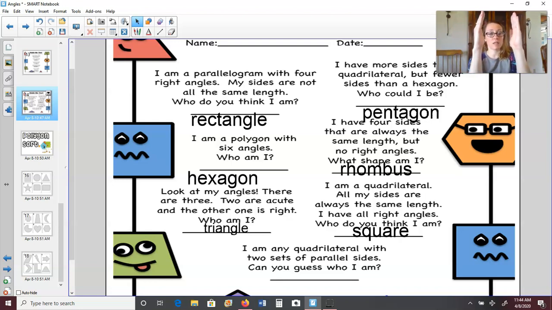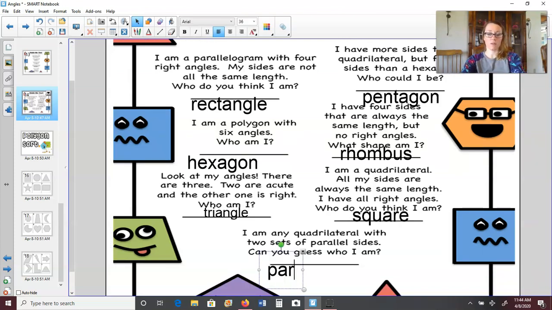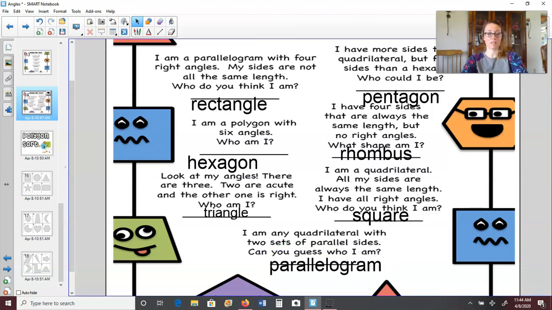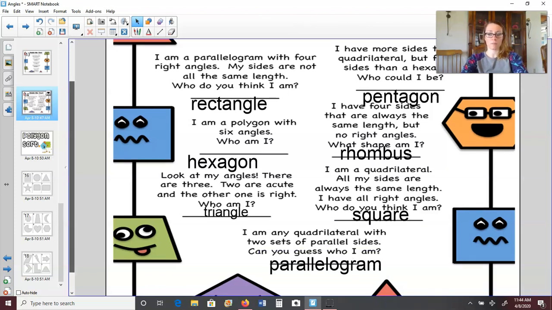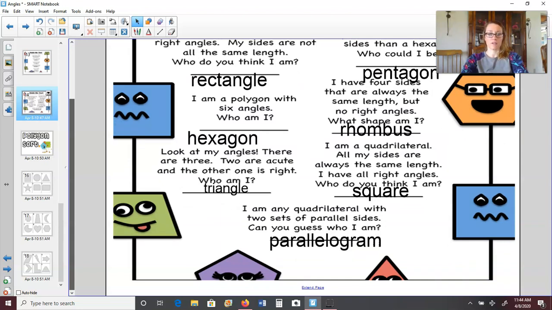So this could be a rectangle, a square, or a rhombus, and the one word that would describe all three of those is the one we really didn't talk a lot about, but I mentioned a couple times, a parallelogram. It has the word parallel right in it. It means all the opposite sides are parallel. All right, so that was our little riddle using some of the shapes that we've learned.